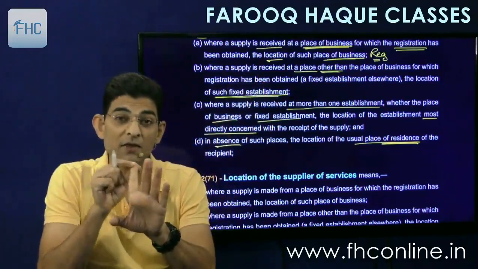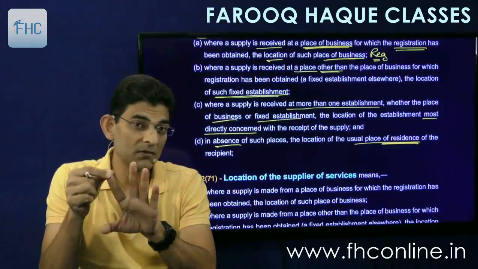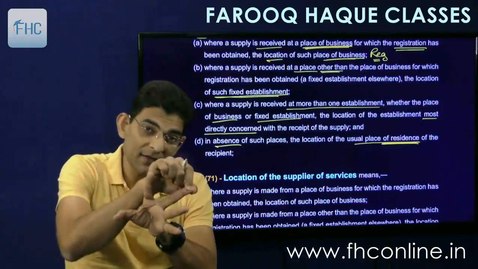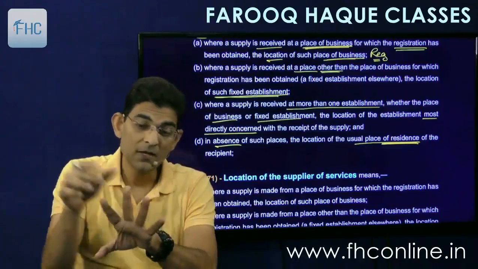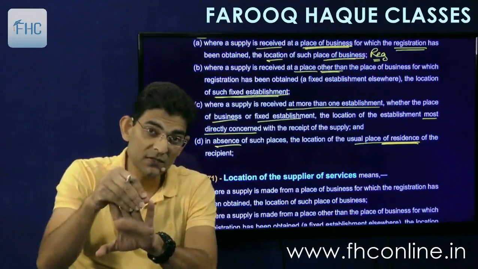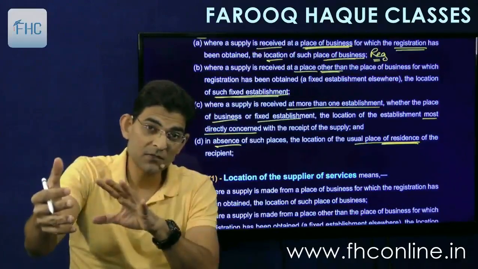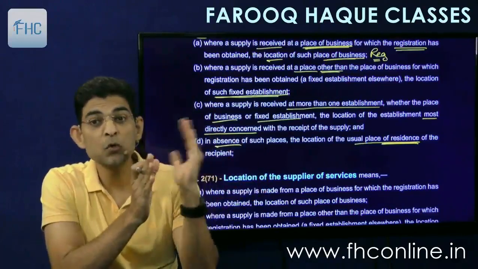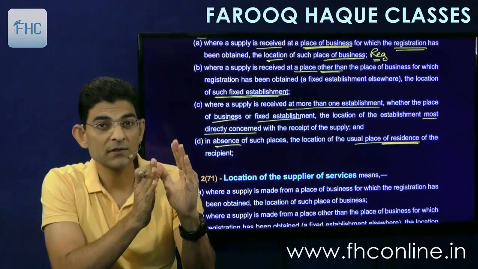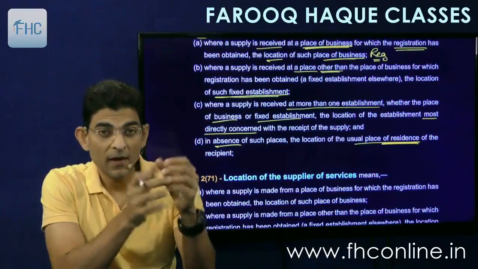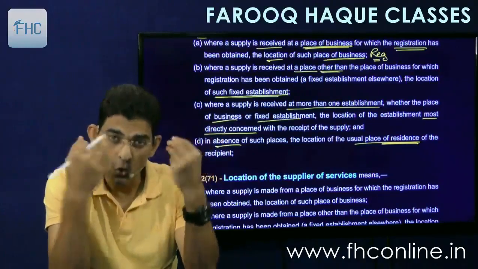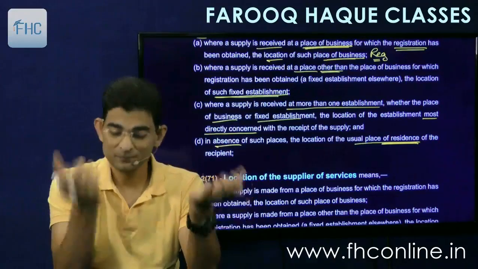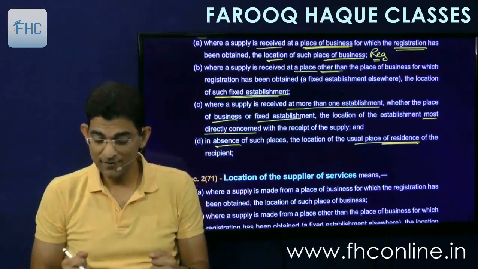If the service is received at the registered premises, then registered premise. If you have another fixed establishment and the service is received there, then that fixed establishment. If the service is received at both the places, the registered and the fixed establishments and so on and so forth, 2 or more places, then where the service was most directly concerned. And if you don't have any place of business or any fixed establishment, then residence. Simple. Okay. Excellent.